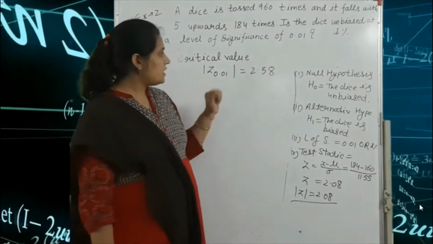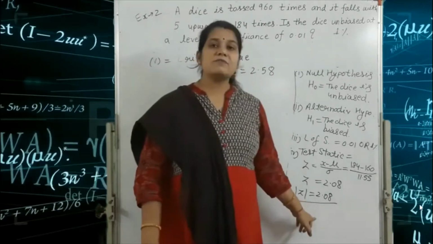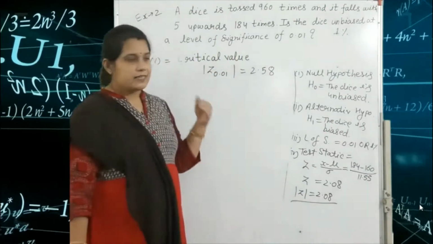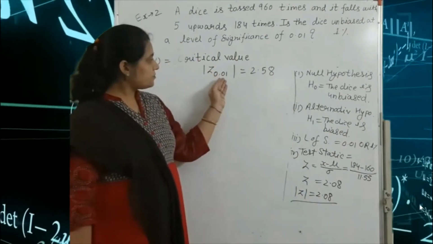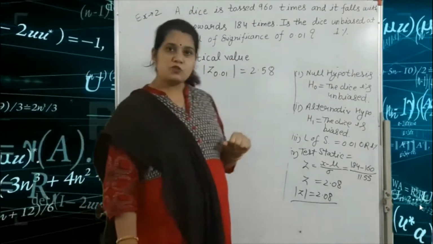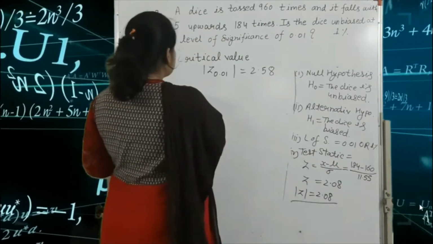So this value is greater than this mod of Z. That means the value of Z is less than the Z value for the 1% level of significance, that is 2.58. Our last step is the decision.